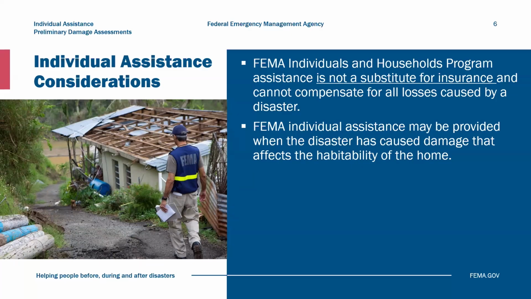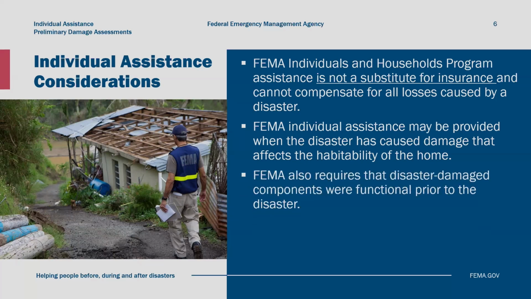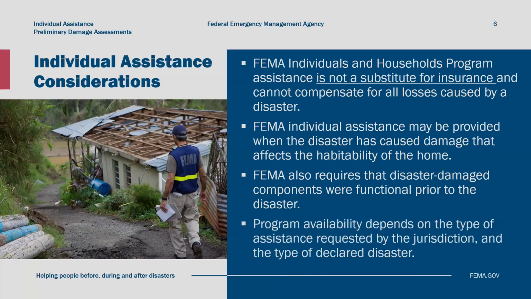To improve efficiency, FEMA has established 4 categories of damage that an impacted home may fall within: affected, minor, major, or destroyed. Third, FEMA also requires that disaster-damaged components were working and in use prior to the disaster. Finally, the types of programs available to disaster survivors depend on the assistance requested by the jurisdiction where the disaster took place. To learn more about individual assistance programs and eligibility, refer to FEMA's Individual Assistance webpage on FEMA.gov.